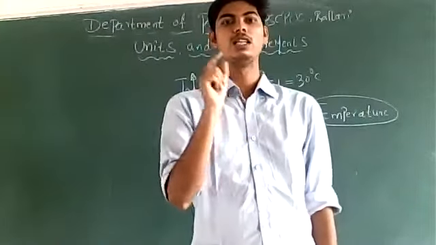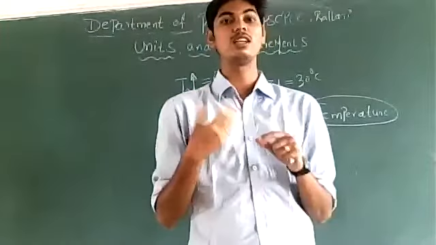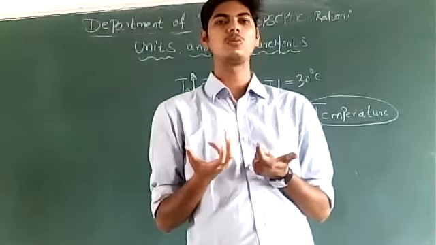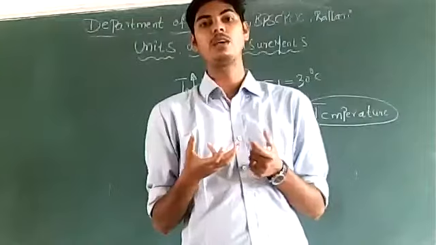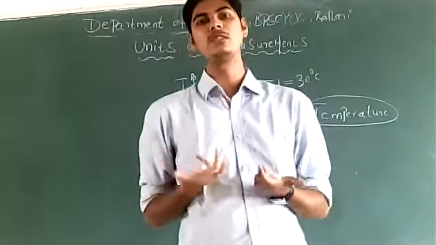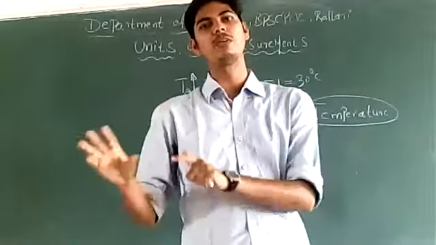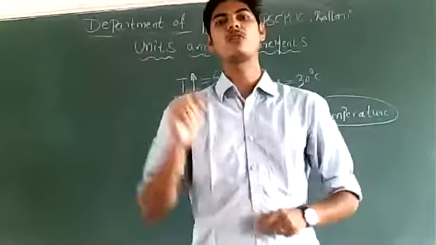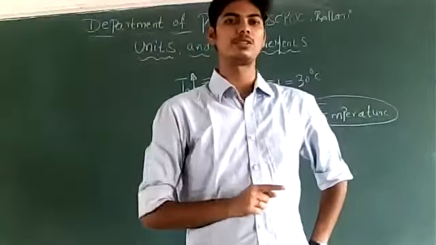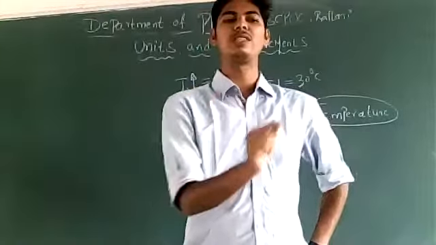On the other hand, there are also some quantities which cannot be measured, like our anger. If I say I am angry, can I measure that anger? Not possible. If I say I am happy, can I measure my happiness? That is not possible. If I say I am sad, can I measure the sadness? Not possible. Those kinds of quantities which cannot be measured are called non-physical quantities. On the other hand, the quantities which can be measured are called physical quantities.